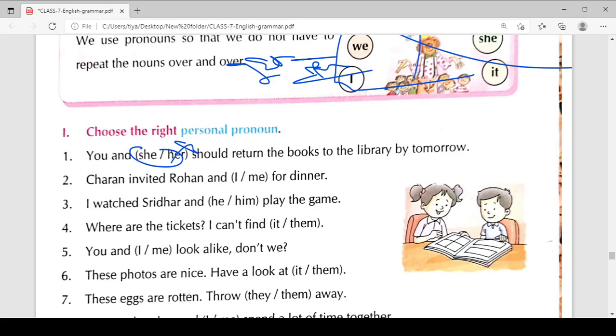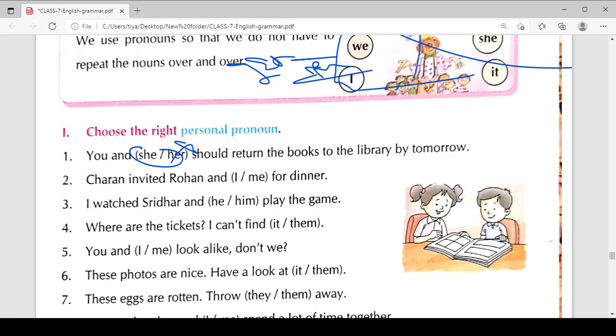But here we need to use the nominative case of the pronoun. Whenever we need the nominative case of the pronouns, we can use he, she, it, or they. We don't need the possessive case of the pronoun here, and whenever we need the possessive case or object case of the pronoun, we can use her or hers or our or ours. This is the important thing, and keep remembering these things, so you will be easily able to build your understanding of pronouns. Pronouns are an important thing.